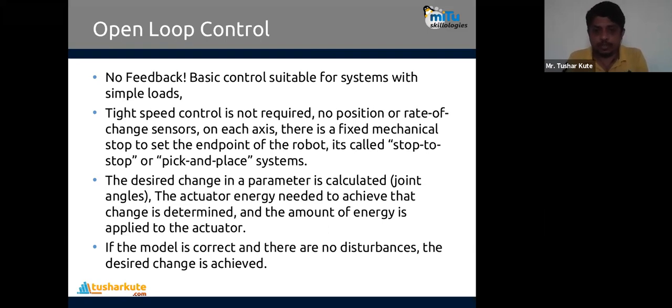So the desired change in the parameter is calculated, the actuator energy needed to achieve that change is determined, and based on that, that amount of energy is applied to the actuator. To move at the speed of 20 kmph, how much energy is required is calculated, and only that much energy is given there. That is called open loop control. It is modifiable, you can modify the program, but automatic modification is not done. Remember, if the model is correct and there are no disturbances, the desired change is achieved.